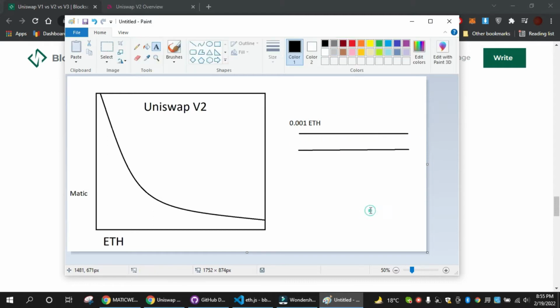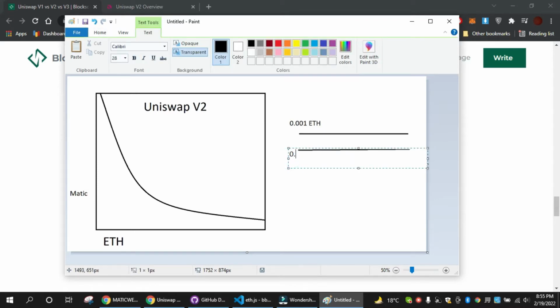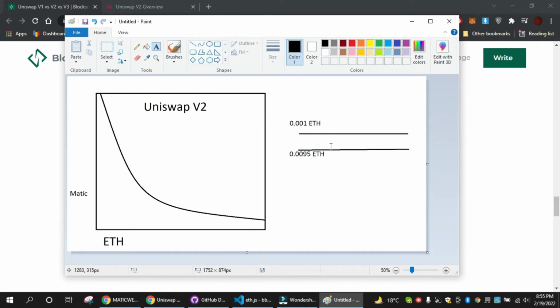And there might be a person who actually wants to buy the ETH at maybe around 0.0095 ETH. So they have placed their limit orders on the centralized exchange. Whenever a new person comes in to place an order in the market, he gets two prices.